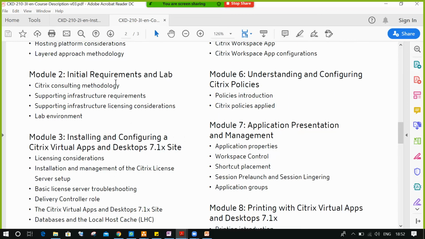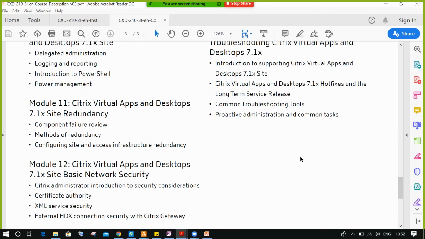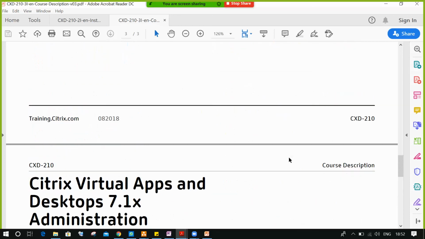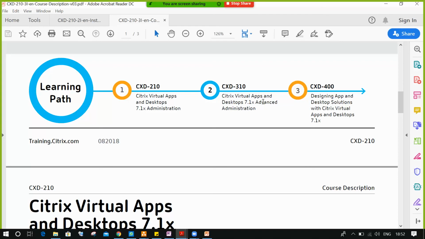So completely we have 14 modules, but in our course we will have 15 modules. We'll take some additional topics from CXD 310 also. I added some part in 210 also. That's the reason we have a total of 15 modules. Officially it is 14 modules. Unofficially, I'll give you the extra training for advanced concepts in CXD 310.